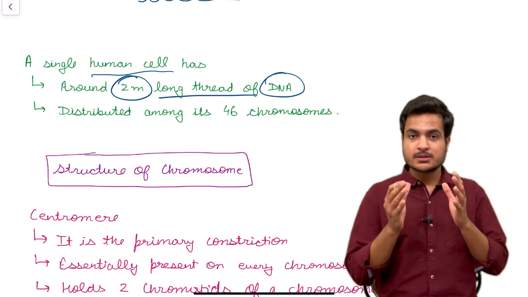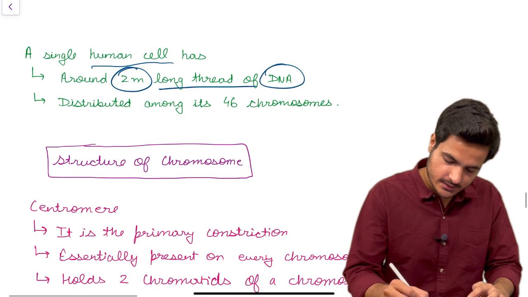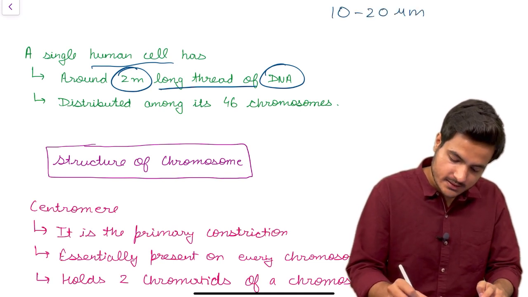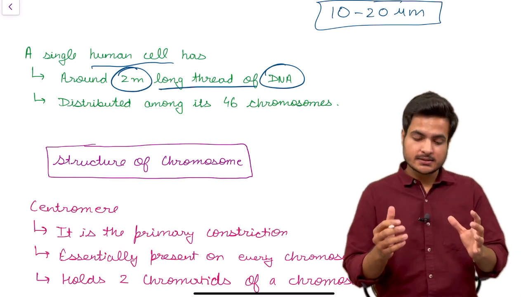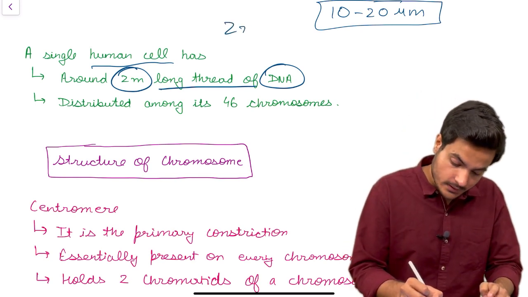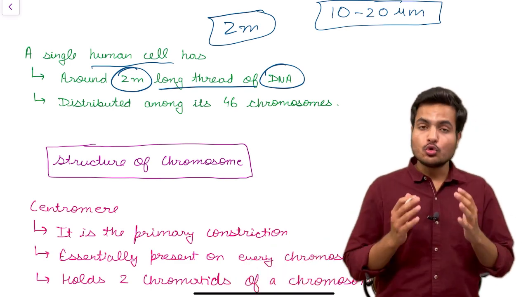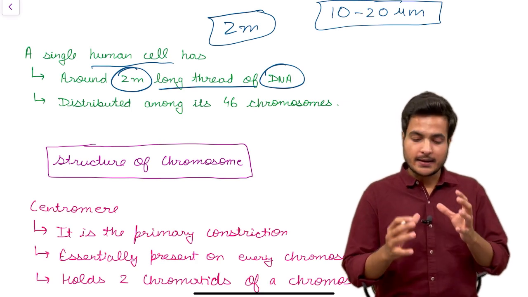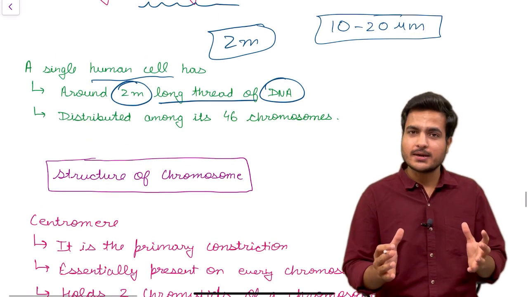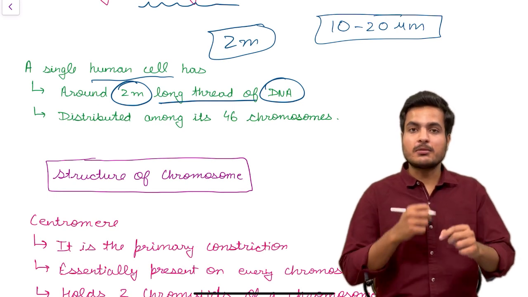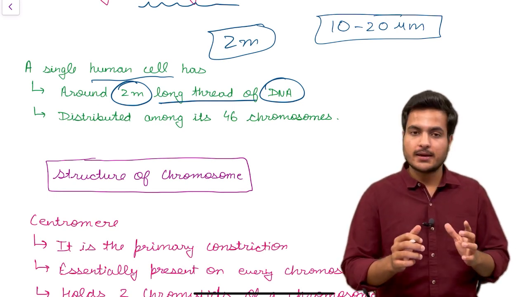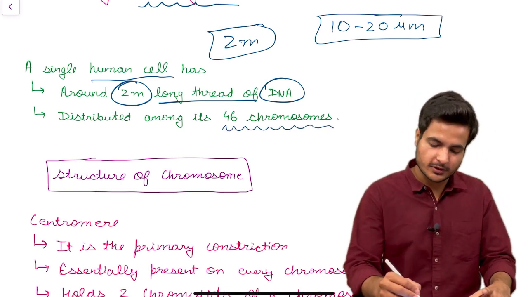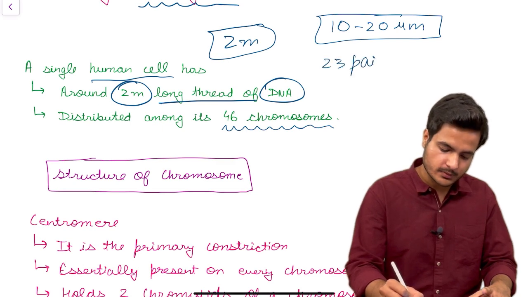In a eukaryotic cell, we have already discussed in the diagram of NCERT that it is from the size of 10 to 20 micrometer. In a cell of this much size, we have a 2-meter long thread of DNA. So how can a 2-meter long thread of DNA be entrapped in a cell which is only 10 to 20 micrometer in length? It is just because of this significant packing of DNA, compaction of DNA. And it is distributed into 46 chromosomes, or you can say 23 pairs of chromosomes in human cells.